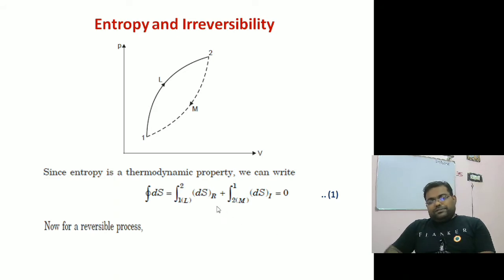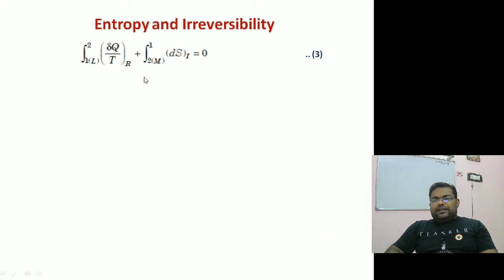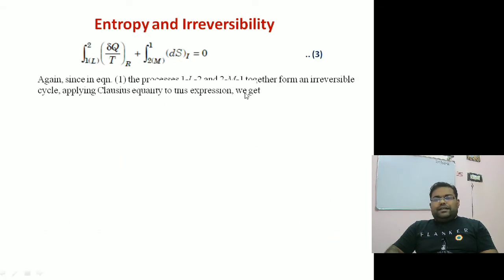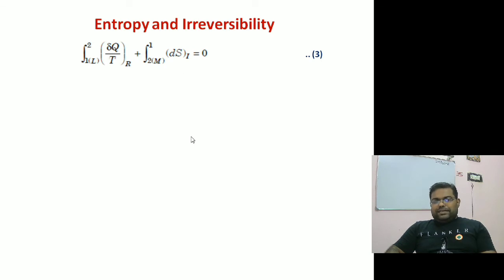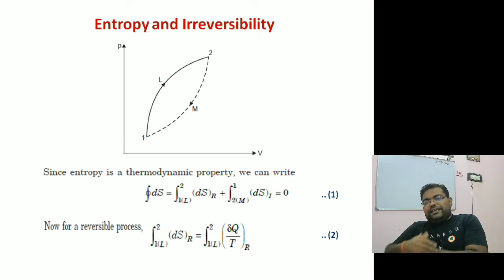But for a reversible process, we already know ds reversible is equal to dq by t, so this we already know. So the integral 1 to 2 L of ds reversible is equal to the integral 1 to 2 L of dq by t reversible. If I substitute this value here, I can write it in this way. Now, looking at equation number 1, whatever we have applied here, starting from 1 to 2 and 2 to 1, the combined effect is like an irreversible cycle. This is an irreversible cycle.